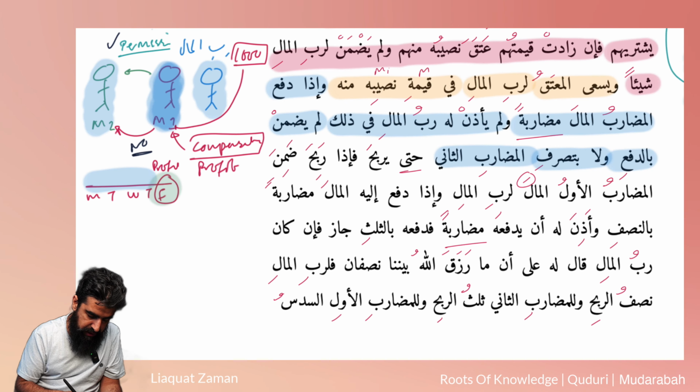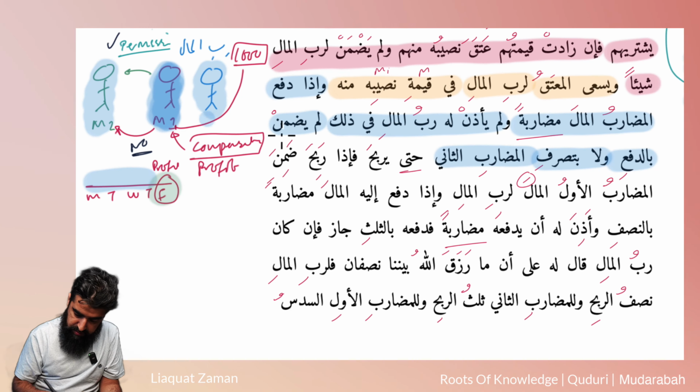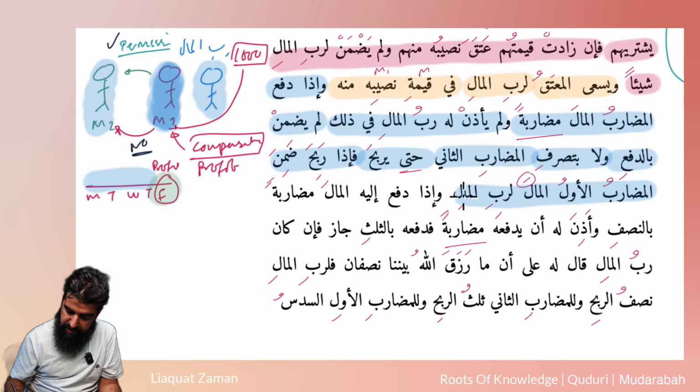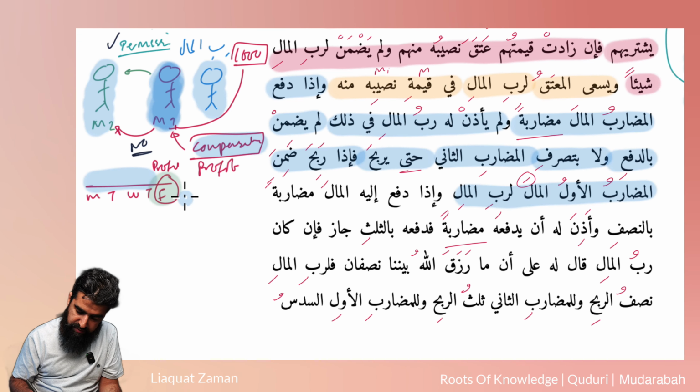Does that make sense? So then he says, حتى يربح. فإذا ربح, when he makes a profit, so when M2 makes a profit, on Friday he made a profit, المضارب الأول فإذا ربح ضمن المضارب الأول المال لرب المال. The Mudarib al-Awwal on Friday now has to compensate. It was on Friday that compensation is due.